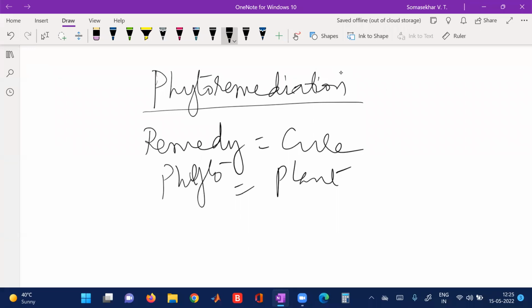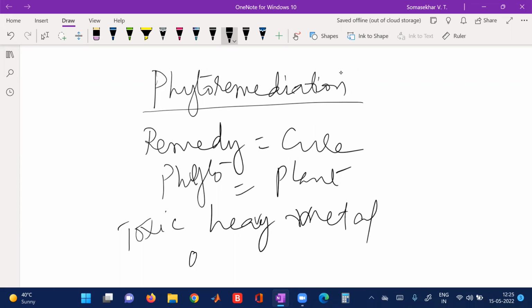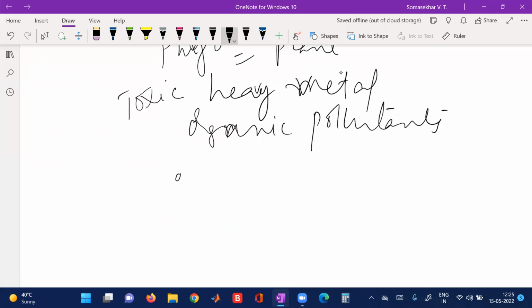What all are there? Toxic heavy metals, first one. Second one is your organic pollutants, and the third one is your dangerous chemicals, that is nothing but your toxic chemicals only. To remove the toxic heavy metals and organic pollutants in the soil, air and water, the contaminated things can be isolated and separated by means of cleaning up of the environment.